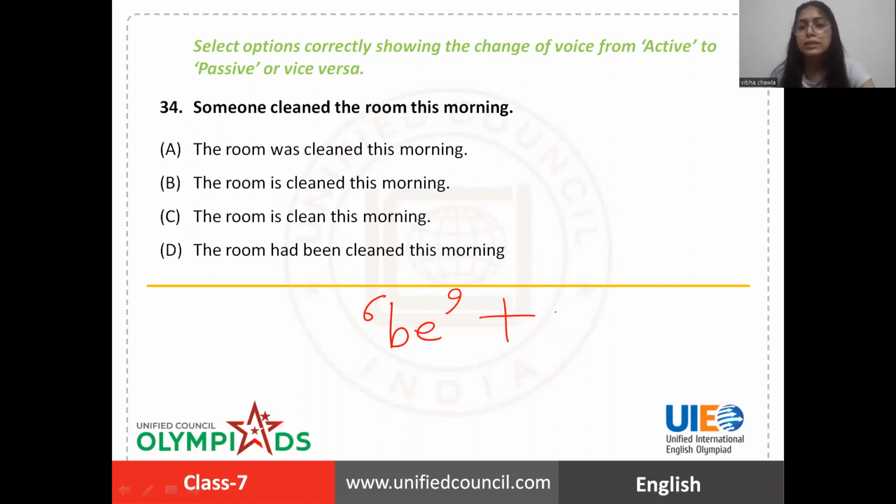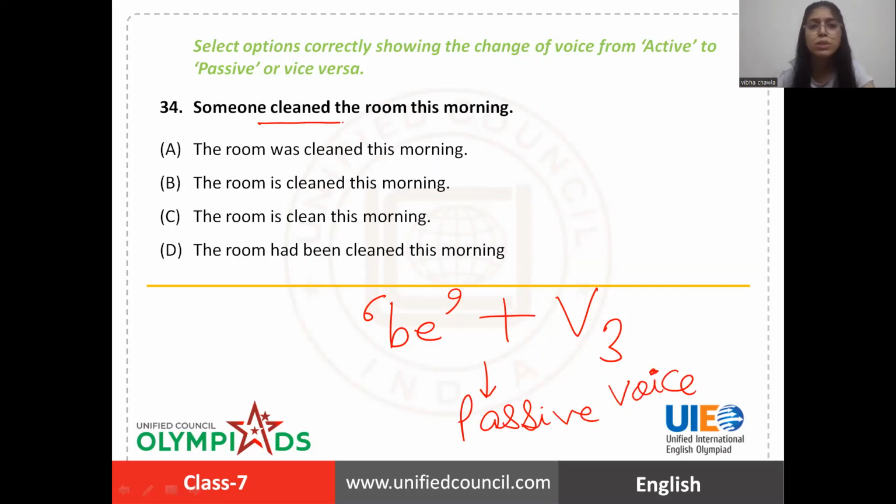Whenever you find any be form of verb like is, am, are, was, were, be, been, and V3, past participle form of verb after it, it is a passive voice. So this is the ultimate hack to identify the passive voice.